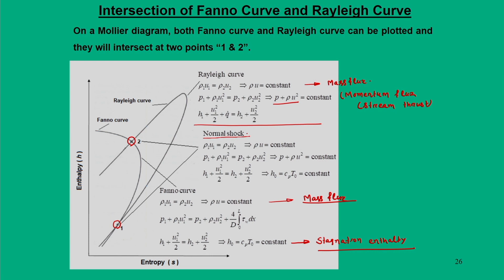Now, if you look at the normal shock, across a normal shock we satisfy mass flux, we satisfy momentum flux or stream thrust, and we also satisfy stagnation enthalpy.